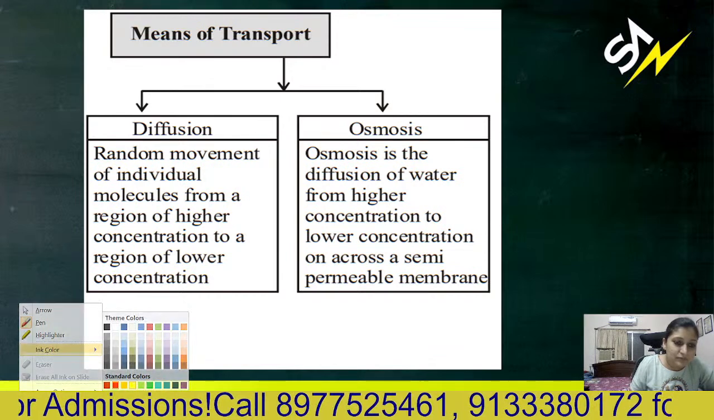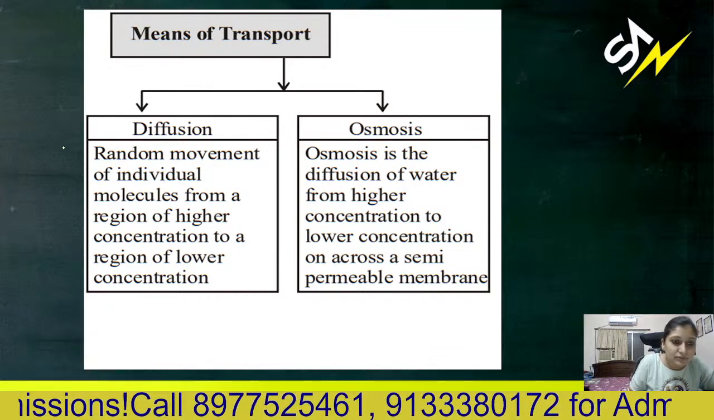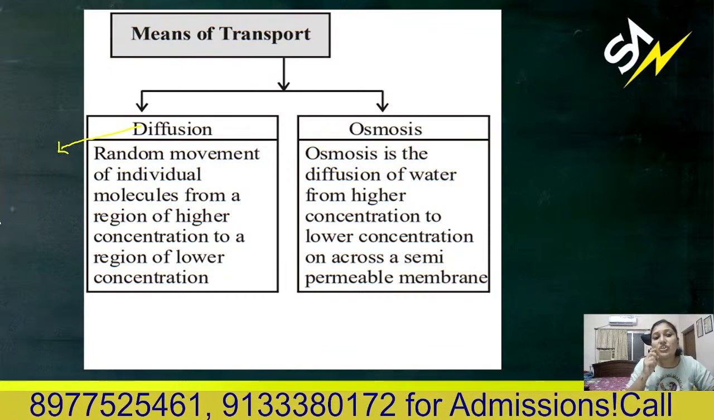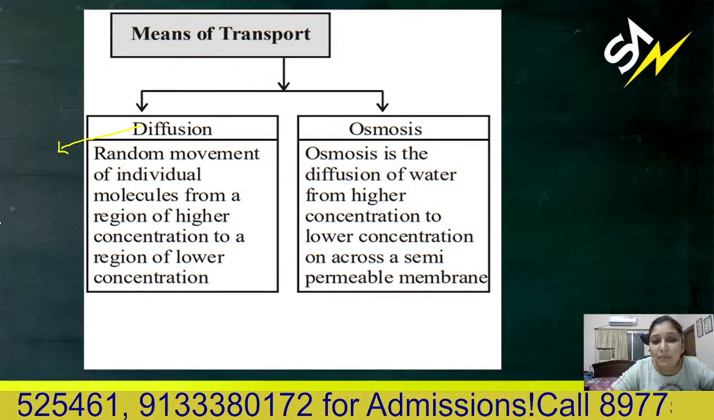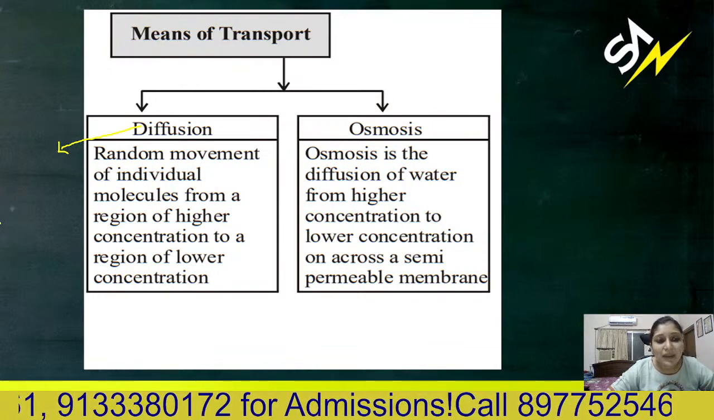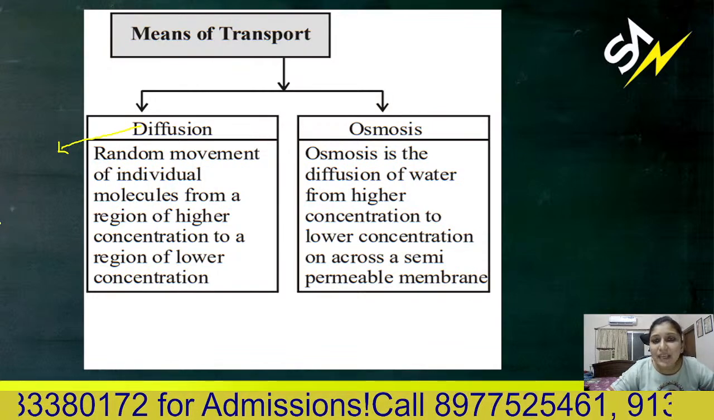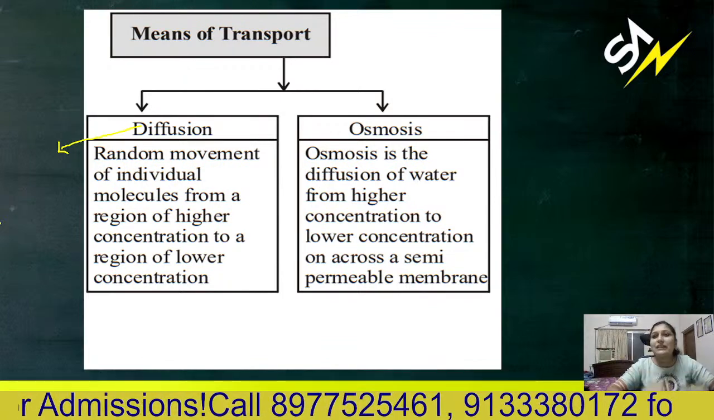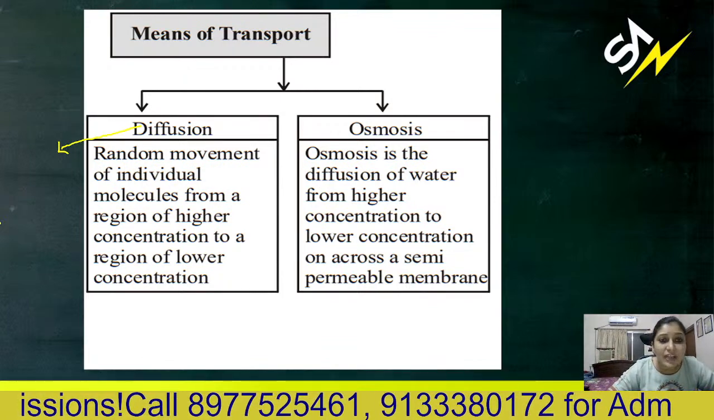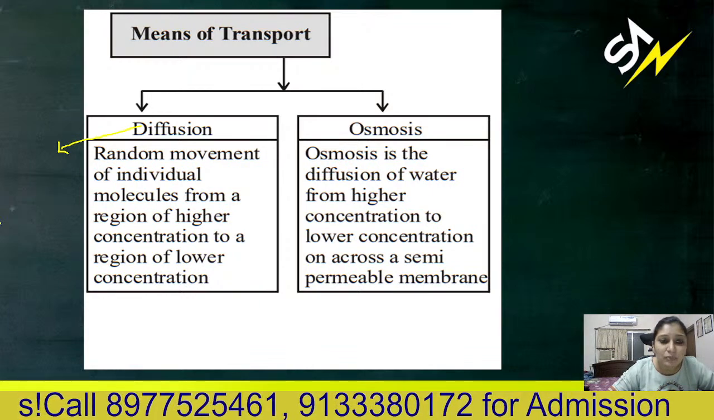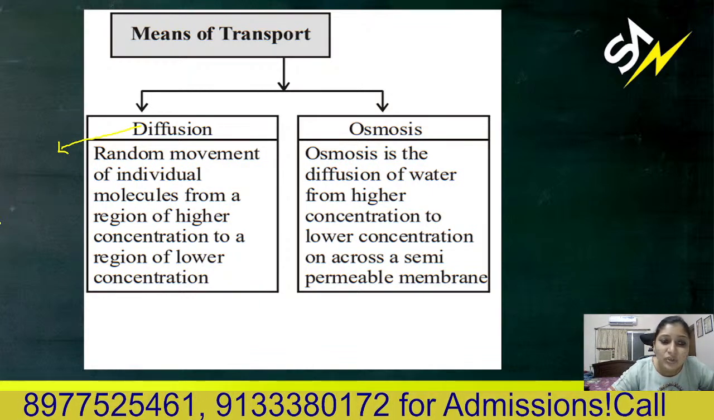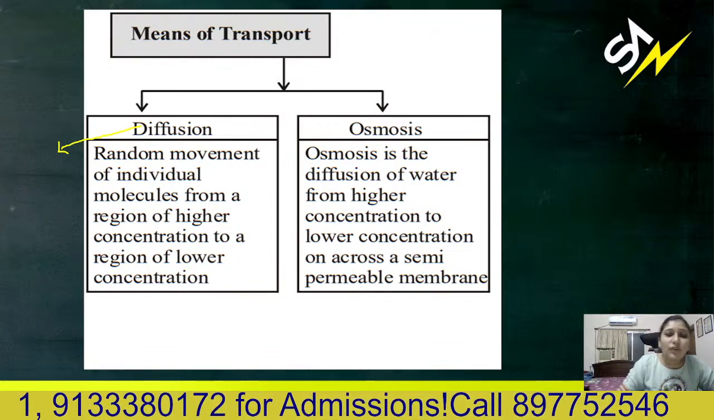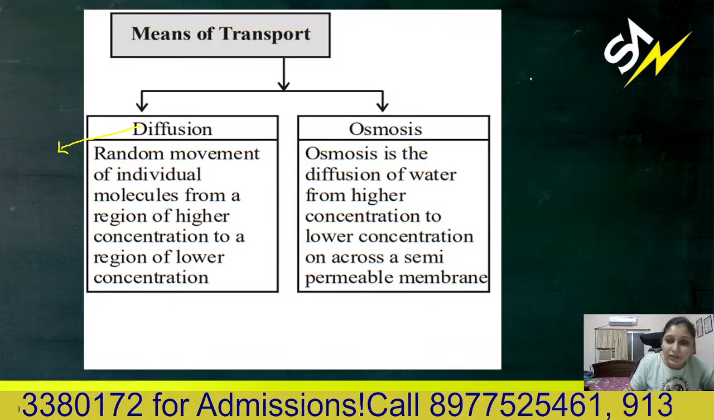So this diffusion, that means there is no barrier. There is no membrane involved in it to separate anything. So it will simply mix, or it is a random movement of individual molecules from the region of higher concentration to the region of lower concentration. Okay, I'll give you one example here for diffusion.